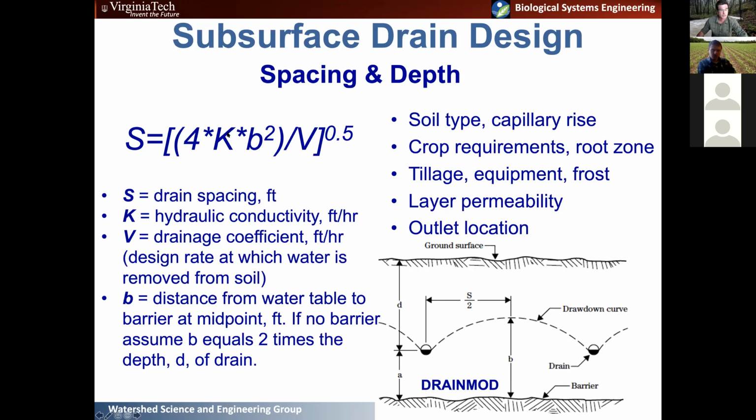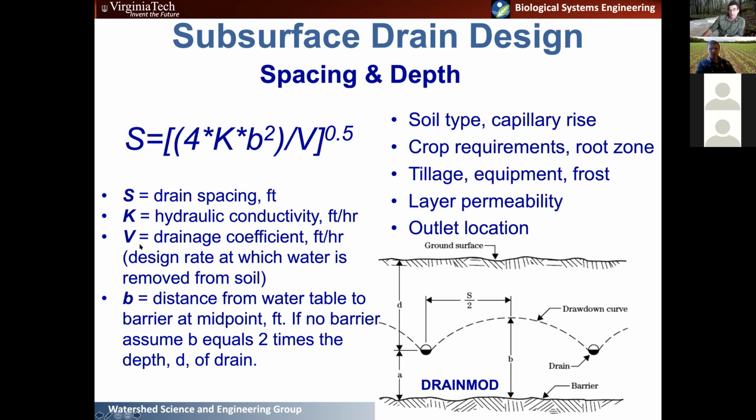And there's three things we need to figure out in this equation. One is the hydraulic conductivity. The hydraulic conductivity is the speed at which water can move through a given soil profile. So you can imagine sands have a higher hydraulic conductivity than clays. They can move water through them faster. So in a drain design, that means that water can move out of that soil profile into a drain more quickly. And then another one is the drainage coefficient.